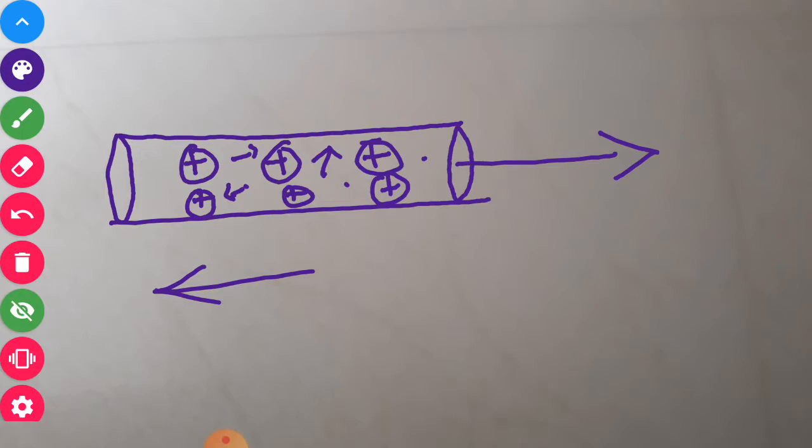that will constitute the electric current, and that is done by some energy, or we can say some energy has to be supplied from outside, so that these electrons which are moving in random direction will start moving in one particular direction, and we can say that net electric charge is crossing the cross section of the conductor.